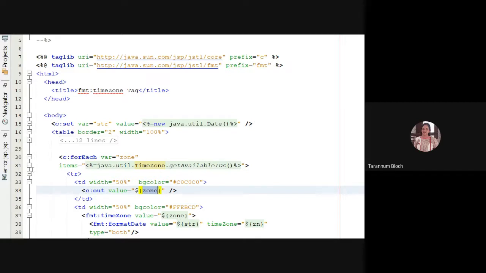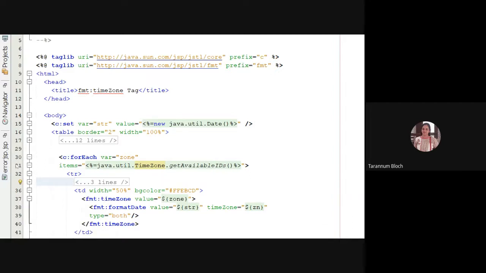In the second column, you can see the second TD. Now let me close this one. This is my second TD, with 50% width and a certain background color; I'm changing the color of that column. I'm saying fmt:timeZone. I'm formatting with the time zone variable, and inside it I'm using fmt:formatDate.